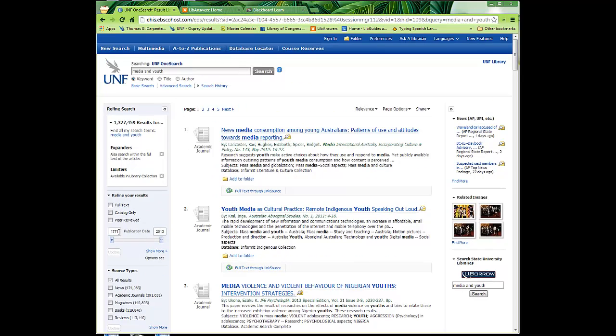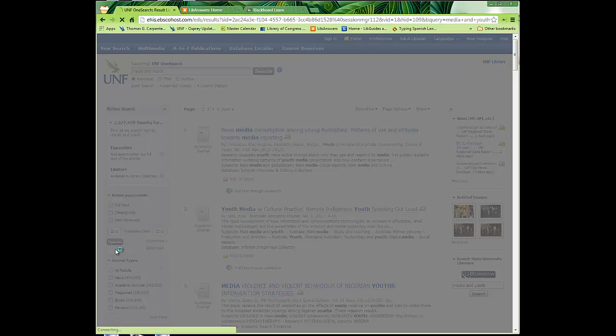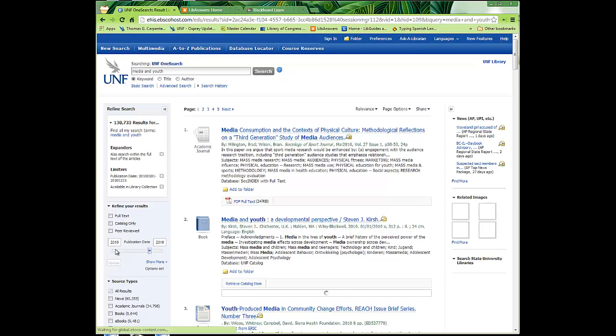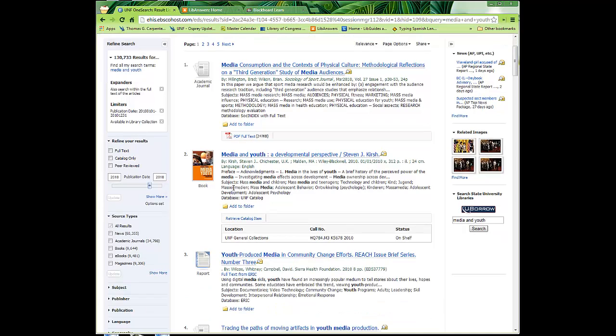I know this book was published in 2010, so I'm going to change the publication date to match that, and then update. And here it is right here. If it wasn't right there, the next thing I was going to do was hit this book filter, which would have thrown out any of the academic journal articles or magazines or anything like that. The book source type includes physical print books as well as ebooks. In this case, this is a physical print book.